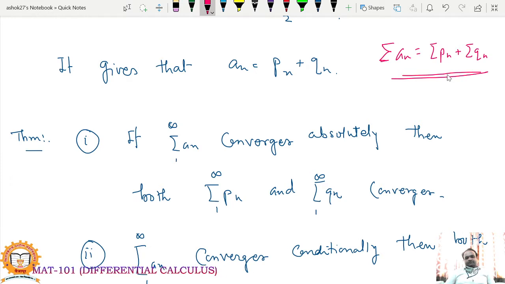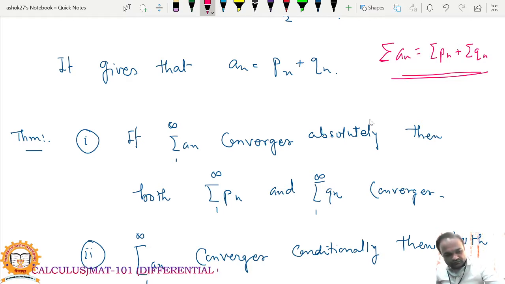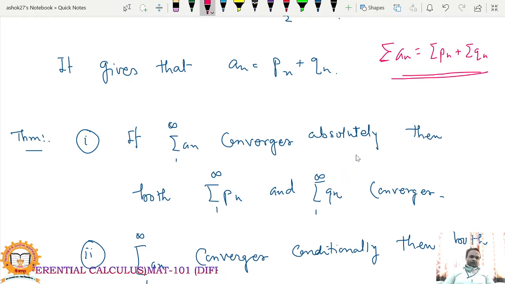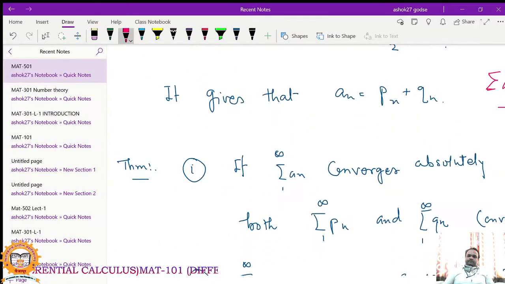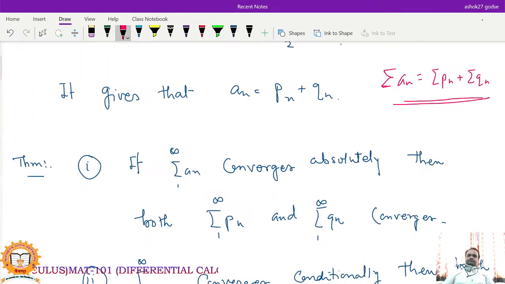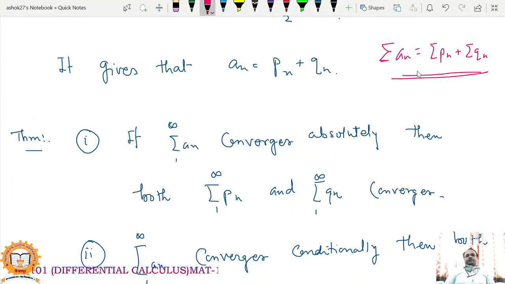We separate the given series into the addition of two series: a series of positive terms and a series of negative terms.